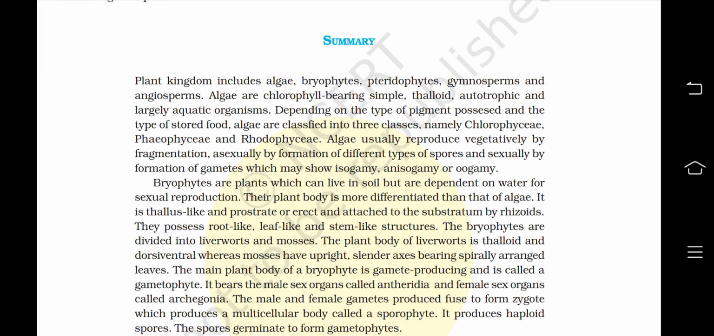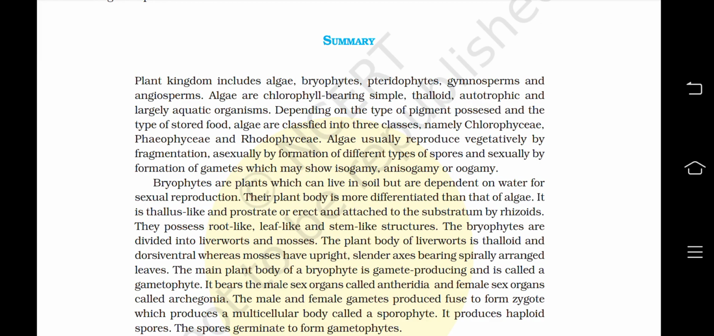This is the summary part of chapter 3, Plant Kingdom. Plant Kingdom includes algae, bryophytes, pteridophytes, gymnosperms and angiosperms. Algae are chlorophyll bearing, simple thalloid, autotrophic and largely aquatic organisms.